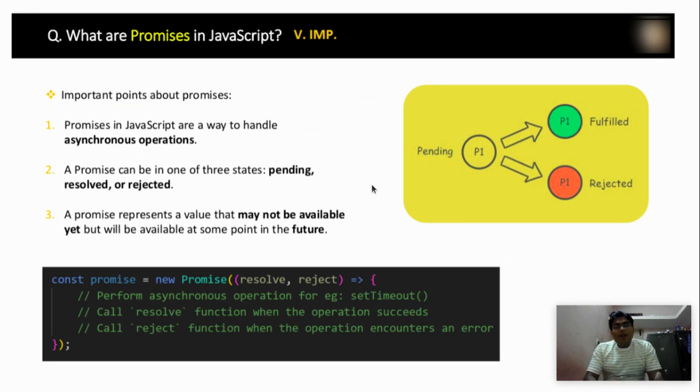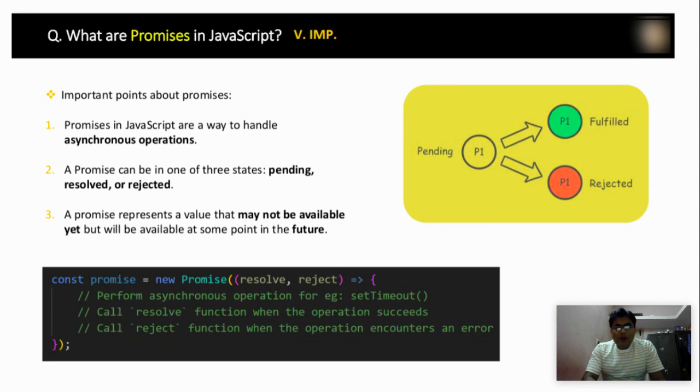It's commonly asked by interviewers: what are promises in JavaScript? At that time, we simply say that promises in JavaScript are a way to handle asynchronous operations. A promise can be in one of three states: pending, resolved, or rejected, as per the diagram. Promises represent a value that may not be available yet but will be available at some point in the future. How to declare a promise?